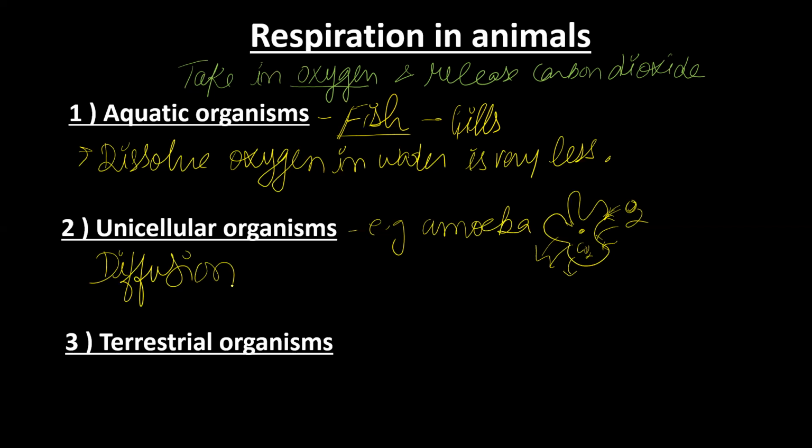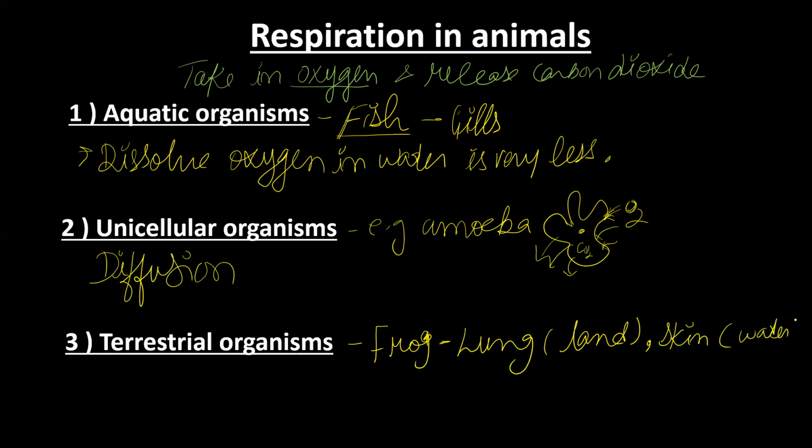If we talk about various other terrestrial organisms, meaning animals which live on land, like the frog. The frog has two organs for respiration. When they are on land, they use lungs for respiration. While when they are inside the water, they are amphibian. Amphibian means they can survive in two environments. When they go inside the water, they will respire through their skin.